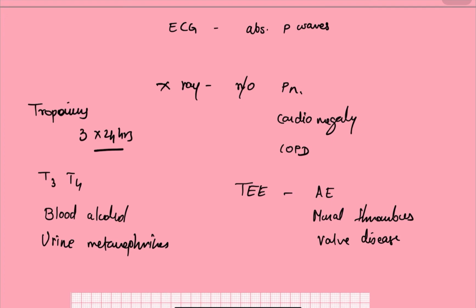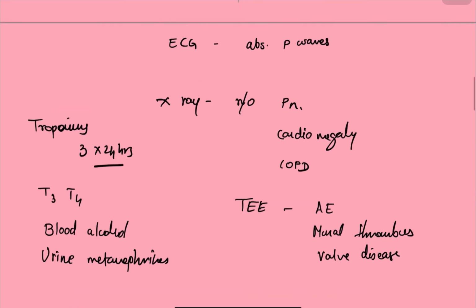And also, as myocardial infarction is also one of the causes, troponin levels can also be measured thrice in 24 hours. T3, T4 levels, blood alcohol level, and urine metanephrine level. And we can also go for transthoracic echocardiogram, and we will see atrial enlargement, mural thrombus, basically atrial enlargement of the left atrium, and valve disease such as mitral stenosis.